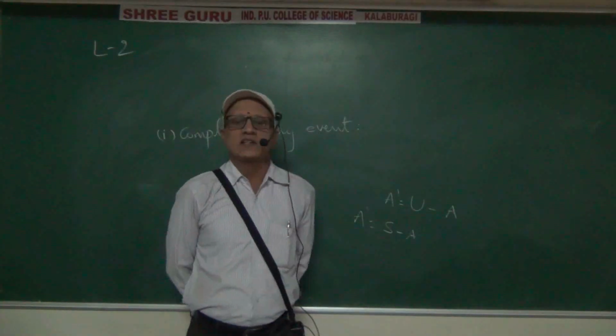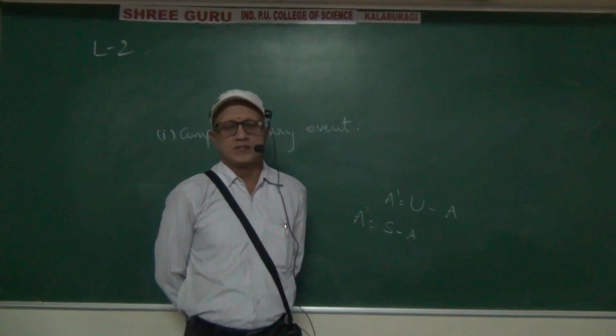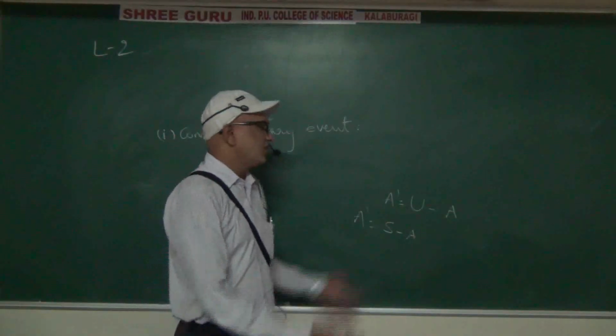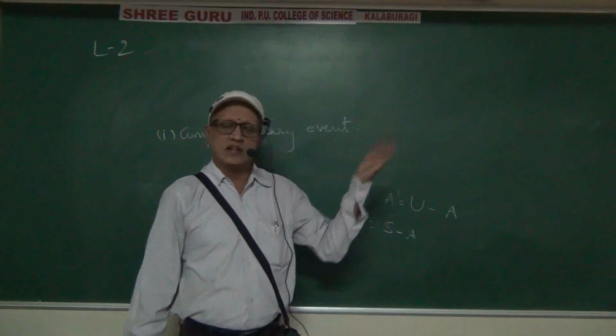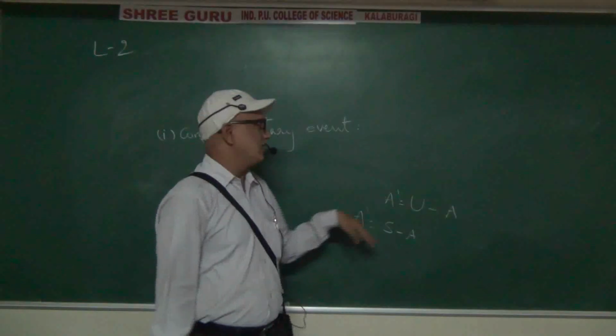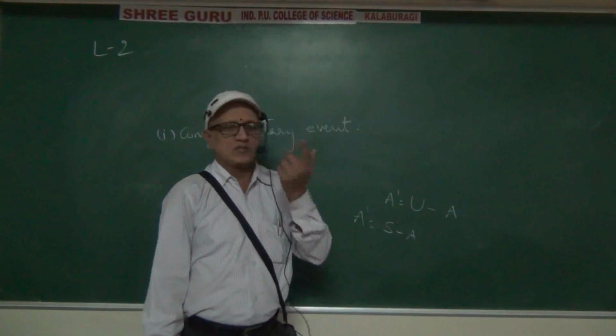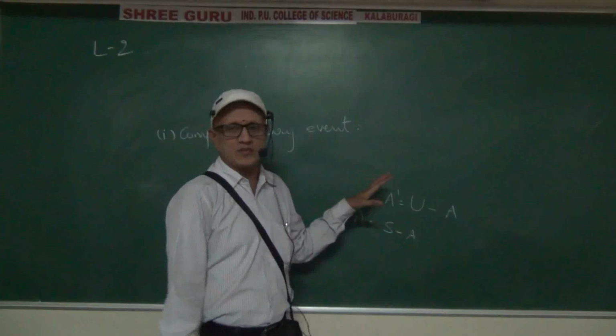In this chapter, S means sample space. That is the small difference between the sets and probability chapters.